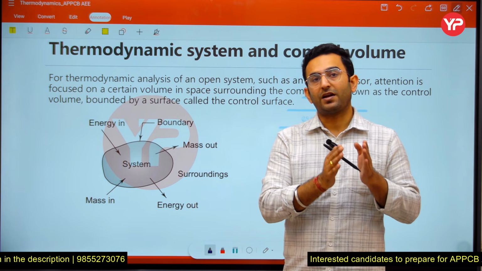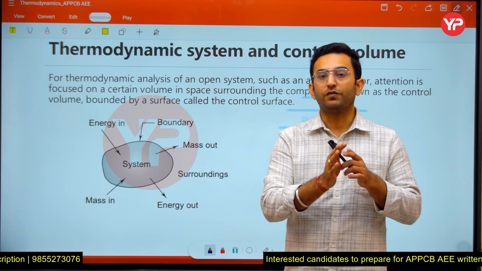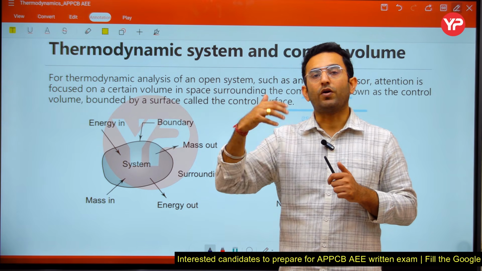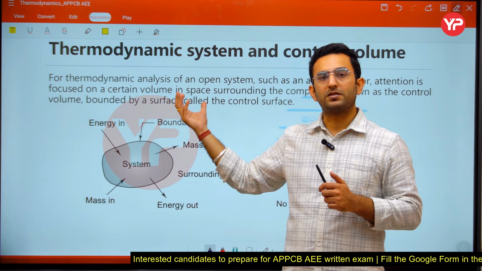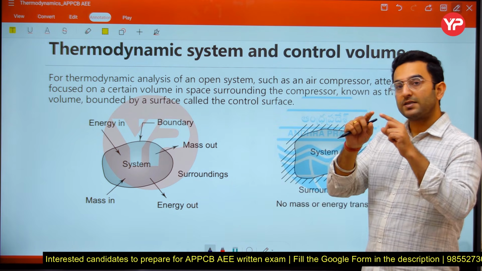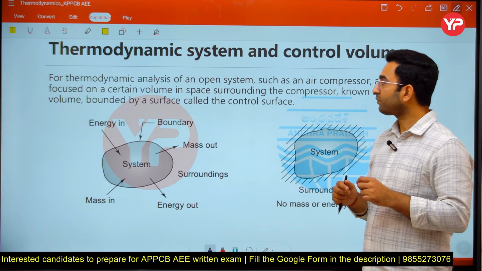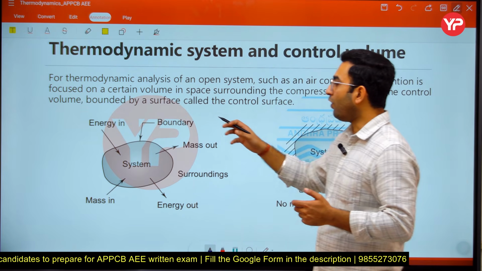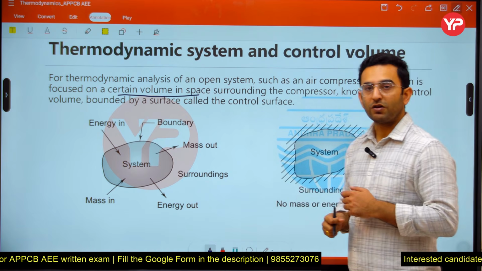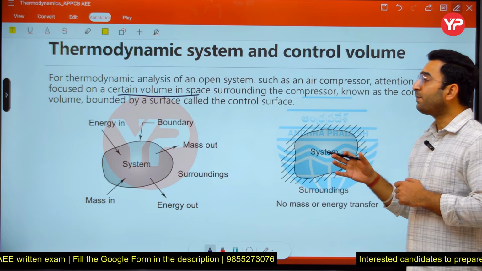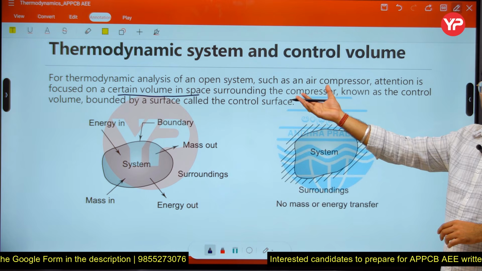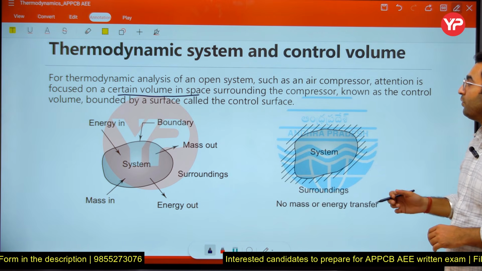But there are some practical devices where the mass is continuously flowing into the system and out of the system. For example, just right now I have discussed the case of a pump. In that case, we define a certain region, a certain volume in space on which our attention is focused. And that fixed region or space which we define is known as a control volume.